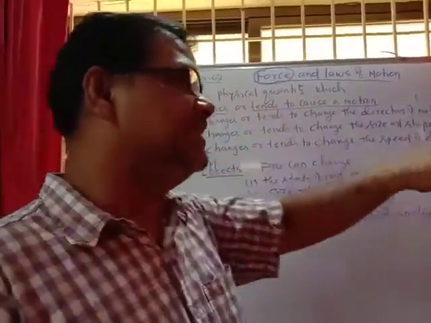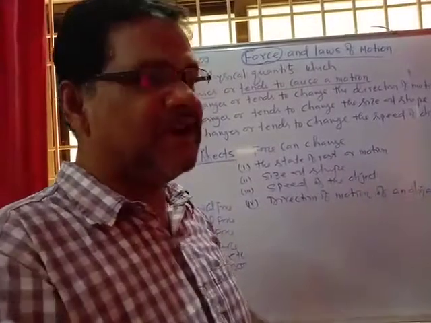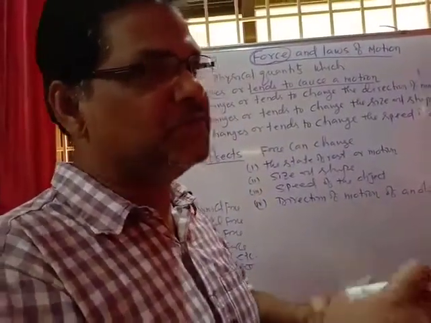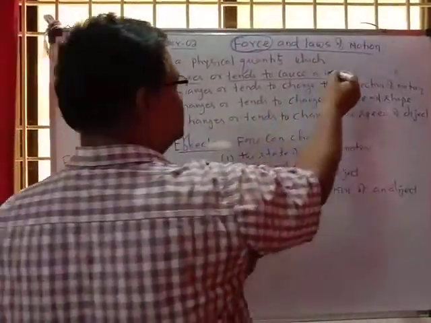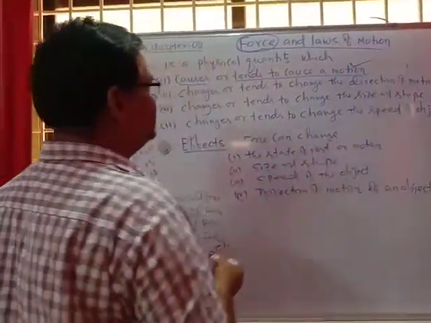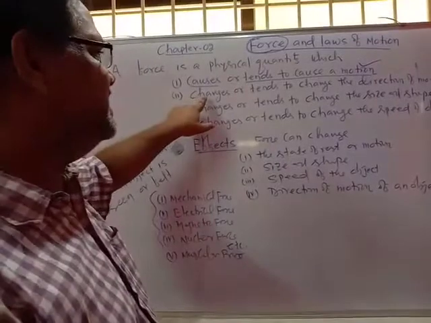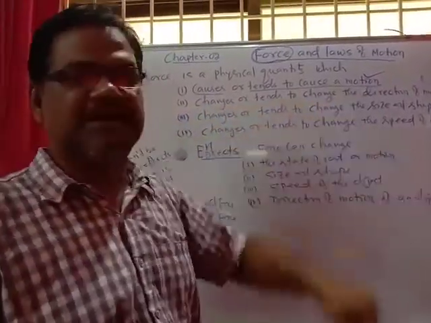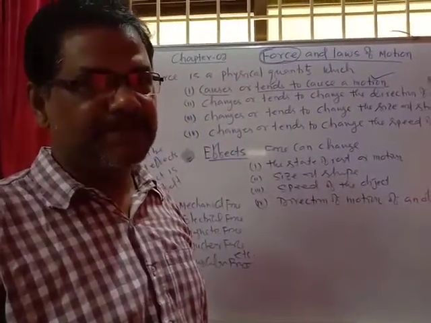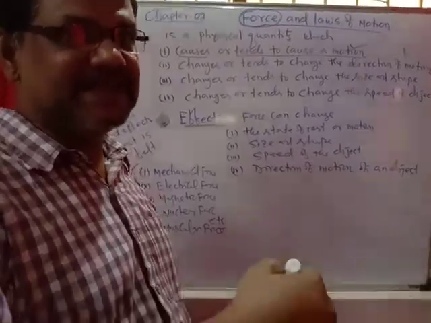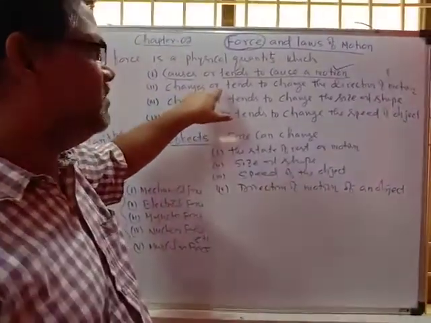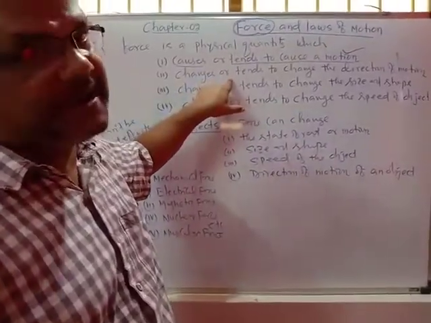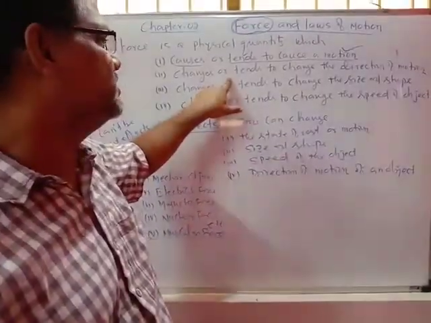Suppose a wall is there. If you push it, the wall doesn't move, but you are trying to give the motion to that object. So that is what causes or tends to cause a motion. Second, it changes or tends to change the direction of motion. So if the object is moving, the direction can be changed by applying the force.